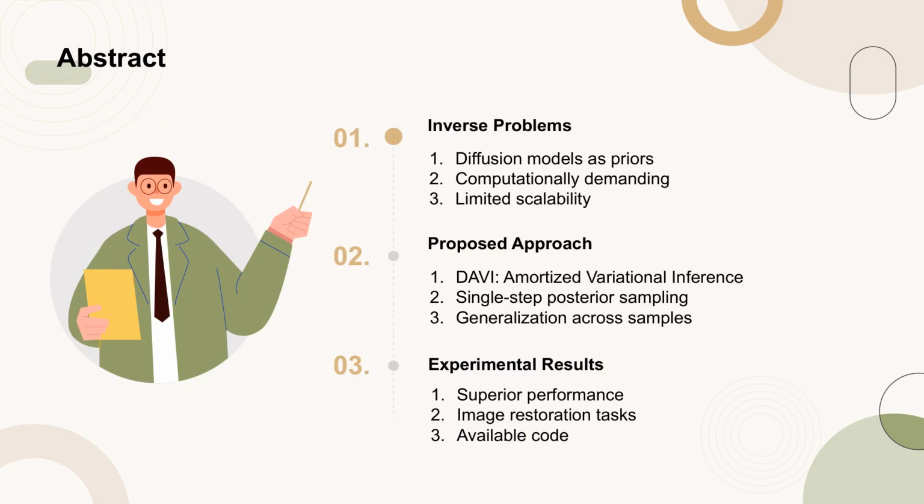The abstract highlights recent advancements in solving inverse problems using diffusion models as priors. However, these methods are computationally intensive and lack scalability. To overcome these issues, the authors propose a novel approach called diffusion prior-based amortized variational inference, DAVI. This method enables single-step posterior sampling and improves generalization across unseen samples. Extensive experiments demonstrate DAVI's superior performance in image restoration tasks, and the code is publicly available.